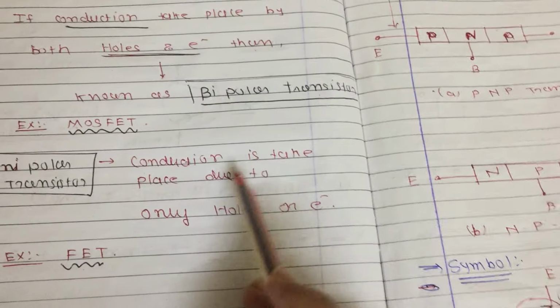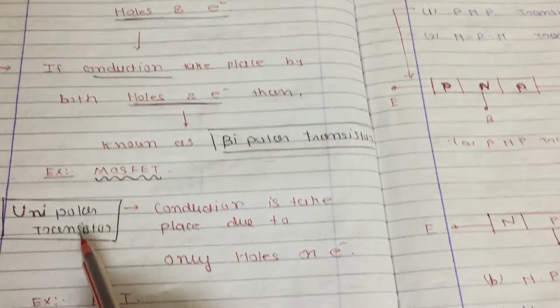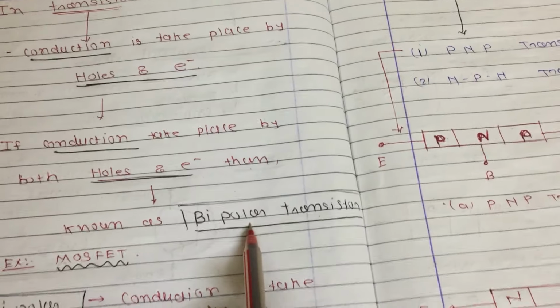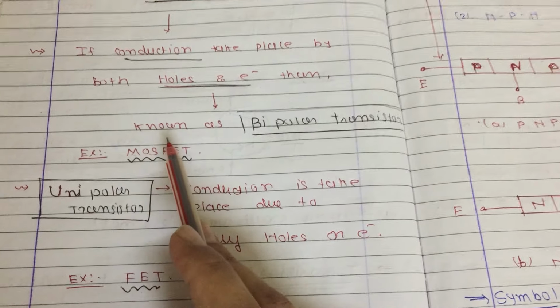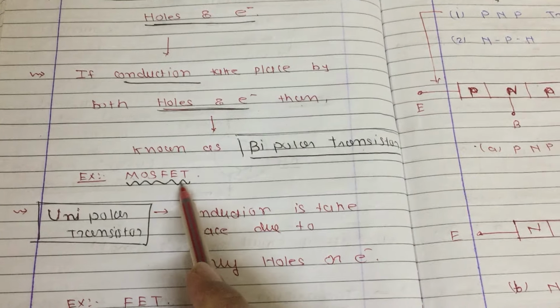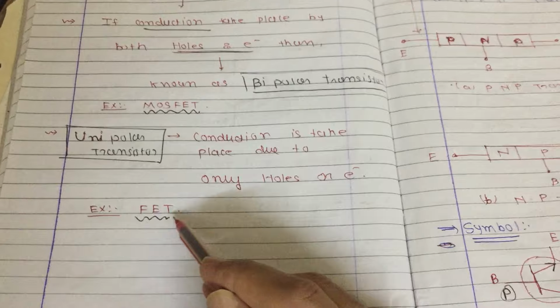Examples are MOSFET or BJT. But if the conduction in a transistor takes place due to only holes or only electrons, then it is known as a unipolar transistor. An example of a unipolar transistor is FET.